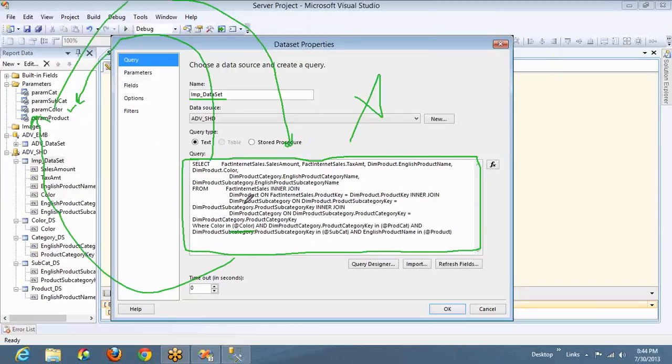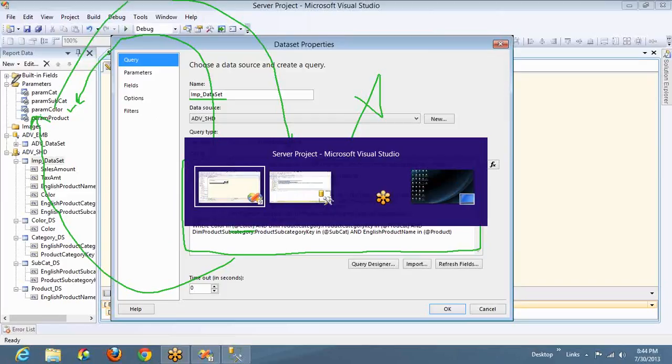This is why, wherever we have parameter values like this, we don't use the same query in the same fields in the parameters. Why? Because until the parameter value is loaded, I can't pass the values here. But until this data set is executed, parameter values cannot be loaded. So these are what we call forward dependencies in SSRS.